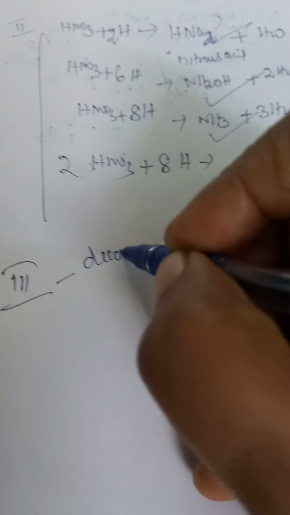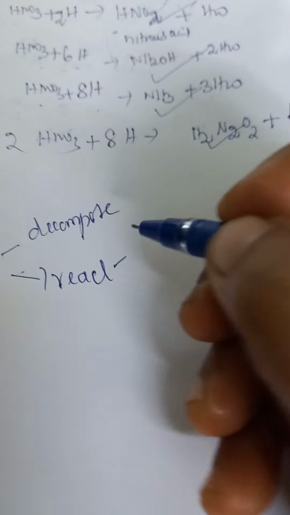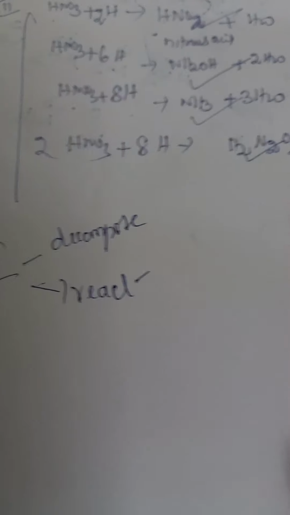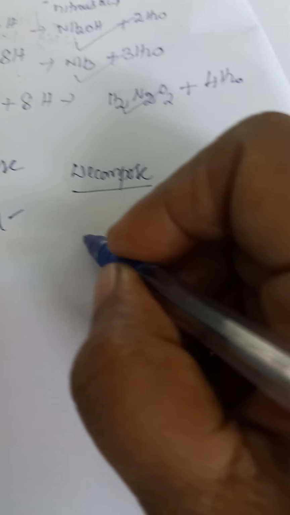Now, the third step. These secondary products, nitrous acid, hydroxylamine, ammonia, hyponitrous acid, either decompose or react to give the final products. First, decomposition.